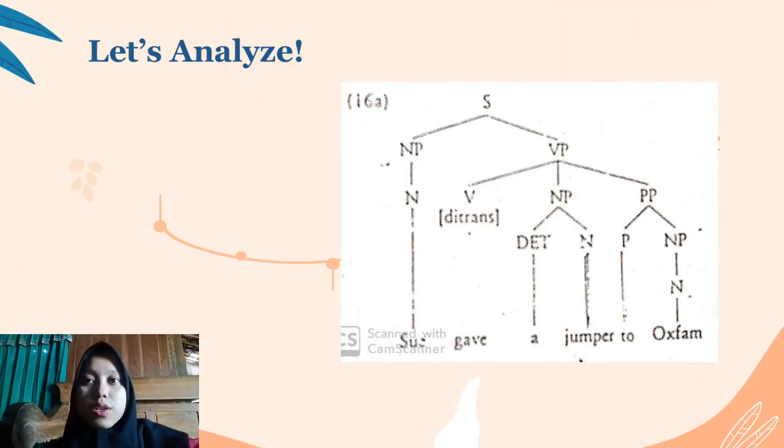Now let's look at the second sentence. The second sentence can be divided into noun phrase and verb phrase. The noun phrase is reduced to the noun occupied by Shu. Gave is a ditransitive verb derived from a verb phrase. A is a determiner, and jumper is a noun as a derivative of a noun phrase. To is a preposition, and Oxford is a noun as a derivative of a noun phrase.